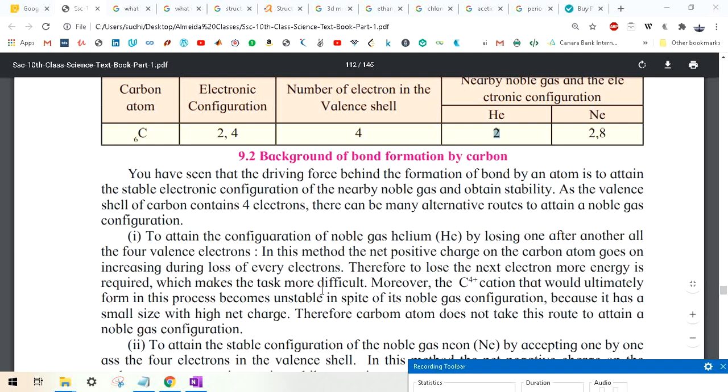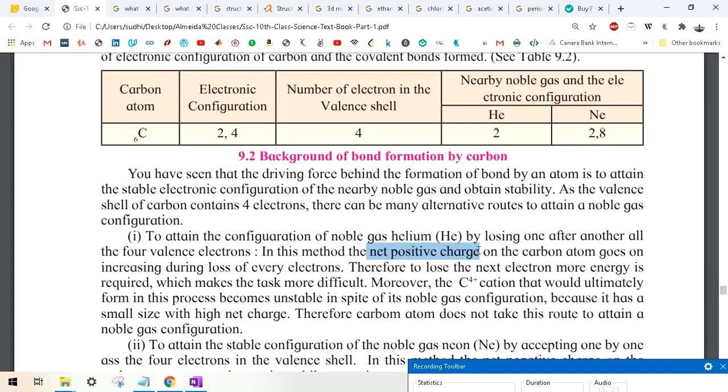If it does that, there will be a net positive charge, because it is losing electrons while the number of protons stays fixed. Protons are inside the nucleus and electrons are revolving around the nucleus. So if it loses electrons, protons become more, and if it loses 4 electrons, it will have 4 positive charges on it.